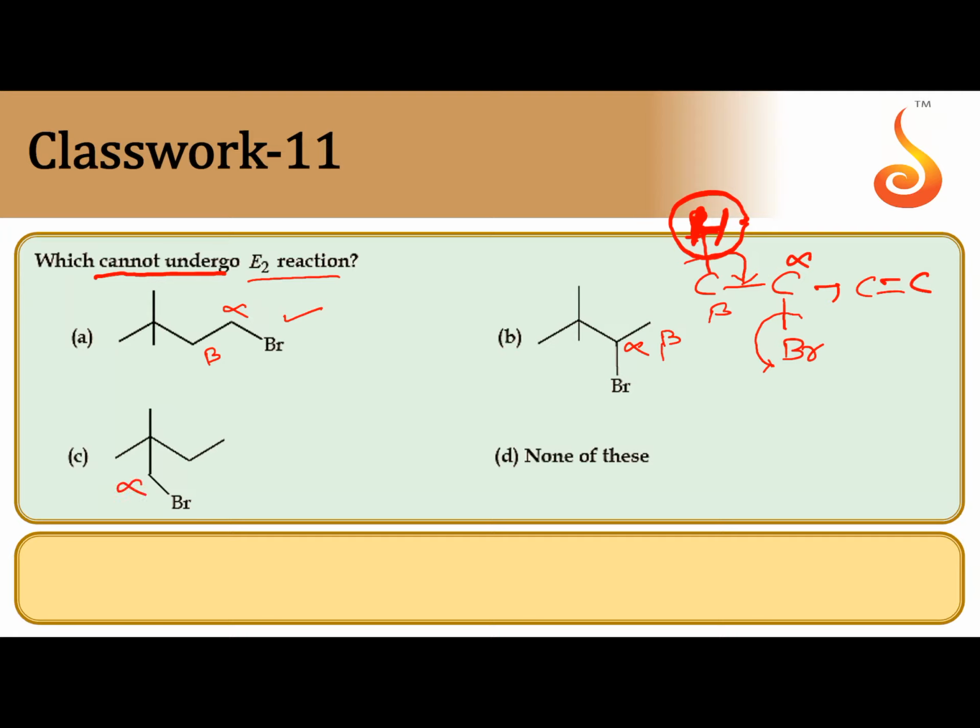Option C, if you take alpha carbon, beta carbon, at beta carbon, 2 methyl groups and 1 ethyl group are there. So there is no beta hydrogen. For beta elimination, beta hydrogen is compulsory. In option C, since beta hydrogen is absent, this cannot give E2 reaction. So the correct answer for us is C.